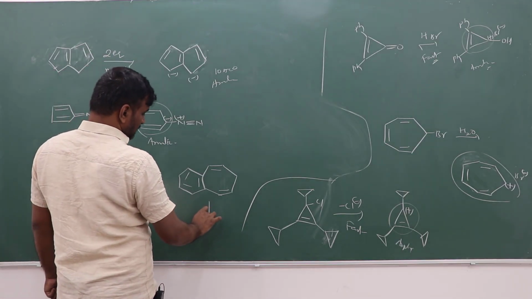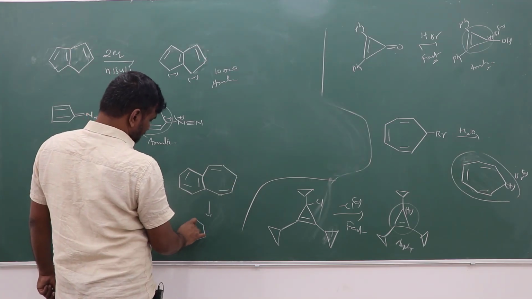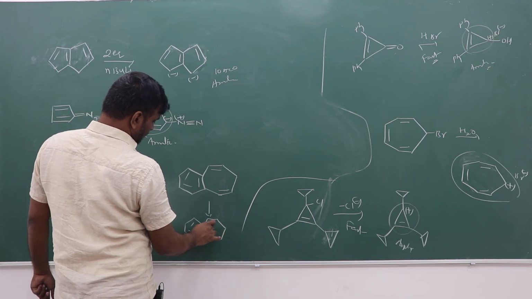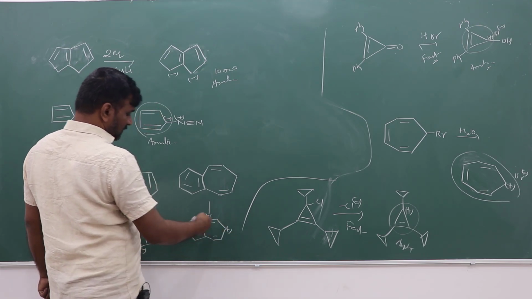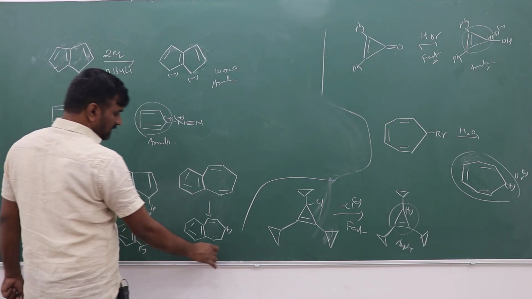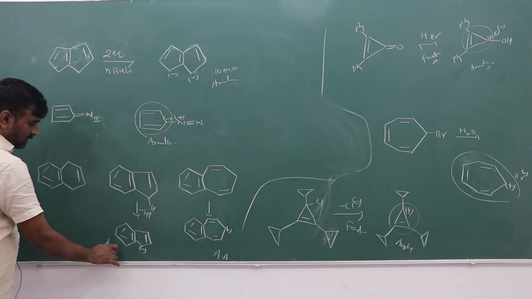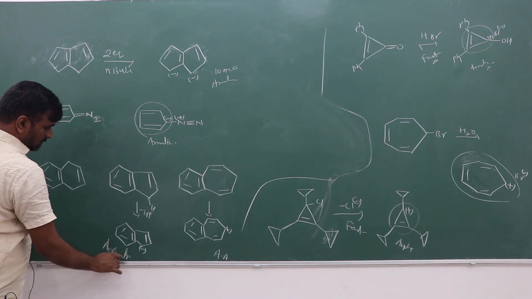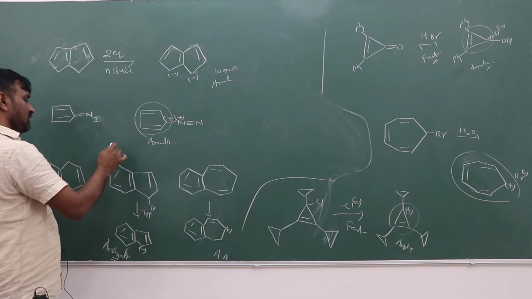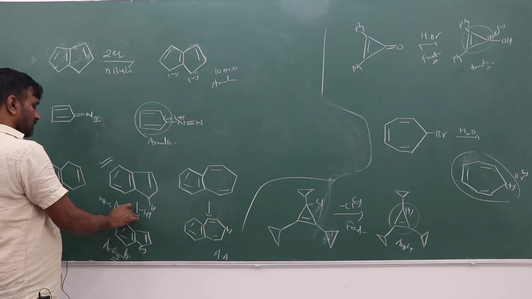What if the proton is lost from this position? So what will happen? Total is having how many pi electrons? How many are there? 12 pi electrons. It is anti-aromatic. It may be there. But here, which one may be there? This is aromatic. So that's why, which one is most acidic? This is more acidic in nature.